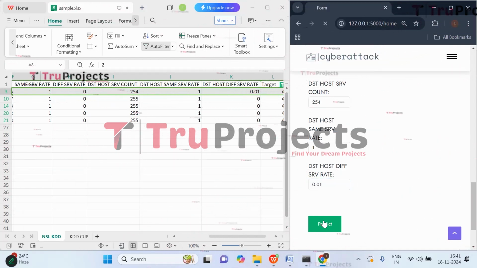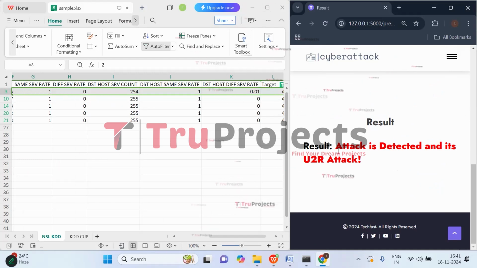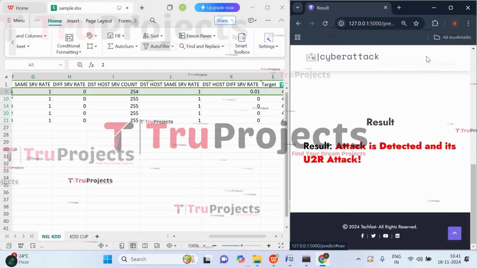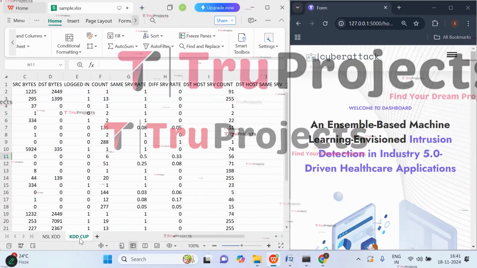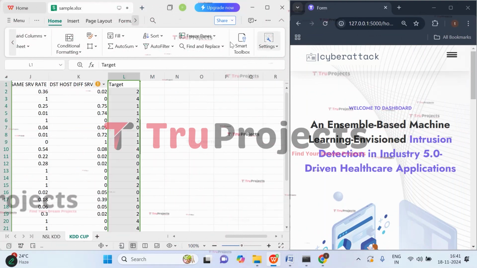Now click on predict. So here we got the prediction as attack is detected and it is U2R attack. It is the U2R attack. Now let's try with the other data set. Click on prediction, click on KDD cup, open KDD cup samples. Let's apply filter here also.